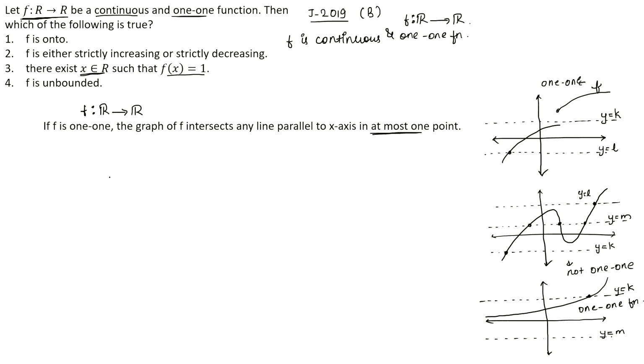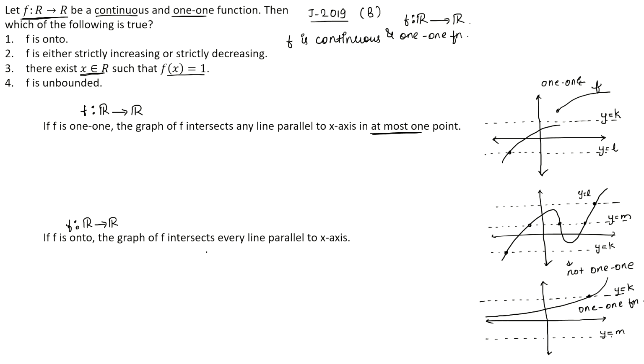Similarly, when we say that the function is onto, what is meant graphically? So here also let f be a function from R to R. If f is onto, the graph of f intersects every line parallel to x-axis. So if the function is onto, then while observing the graph, whenever we draw any line parallel to x-axis, that line will definitely be intersecting the function.